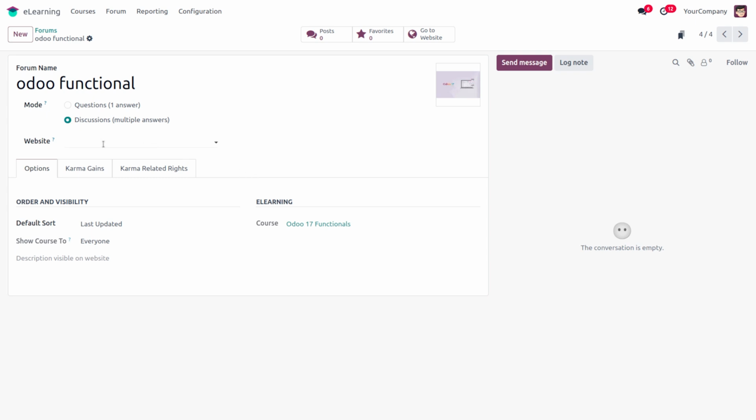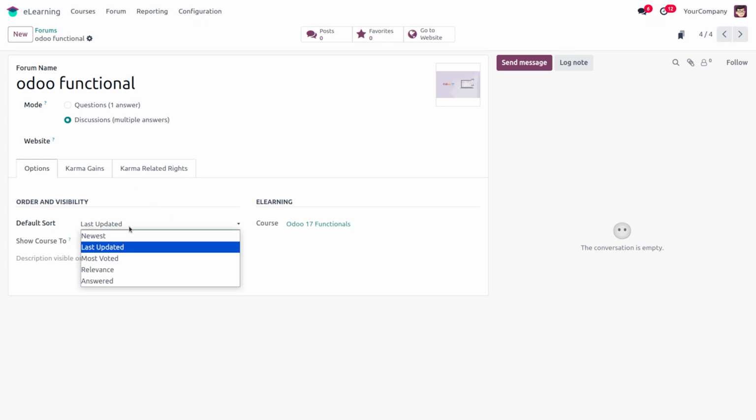Then if we want to publish our forum on a website, we can choose it here. We can choose the website here, or if we want to publish this forum on every website, we can leave it blank.